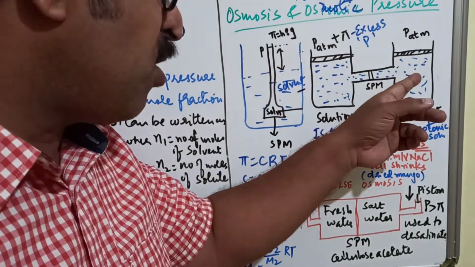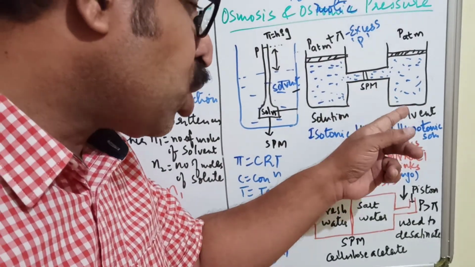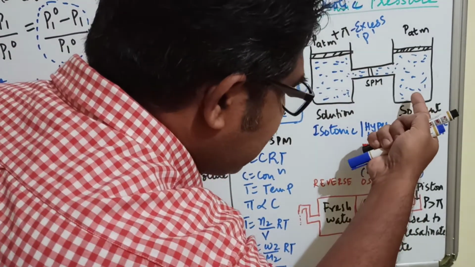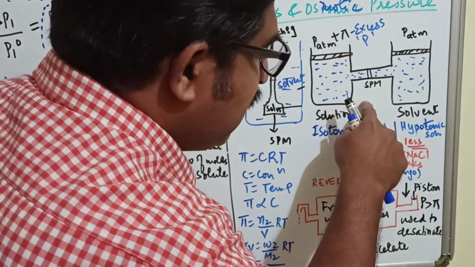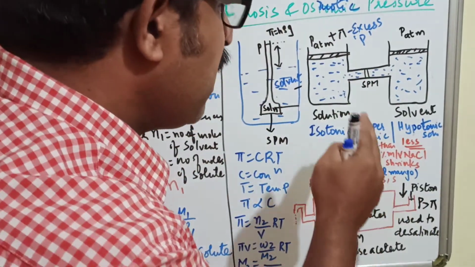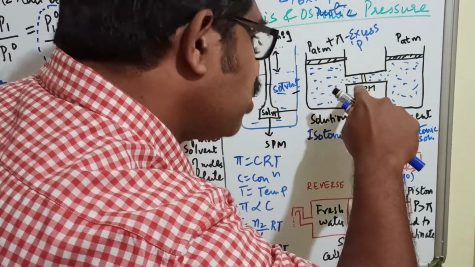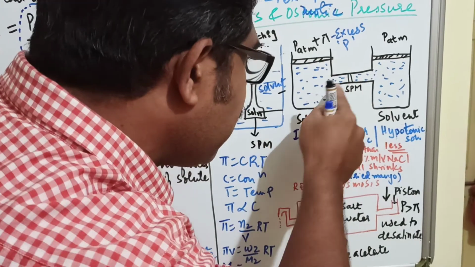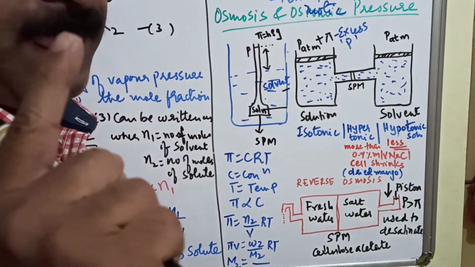So how is this osmosis occurring? The solvent particle is traveling from the right hand side to this side through this semi-permeable membrane. See, osmosis is going on. Now you apply an extra pressure from this side, because of which the traveling of the solvent particles from here to here stops. That pressure is known as osmotic pressure. Clear?